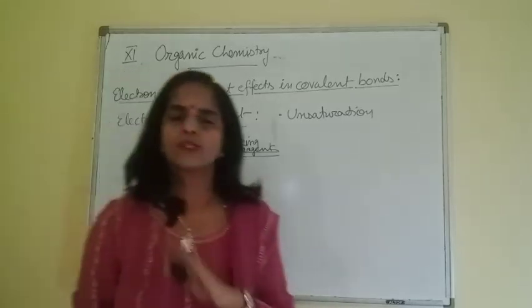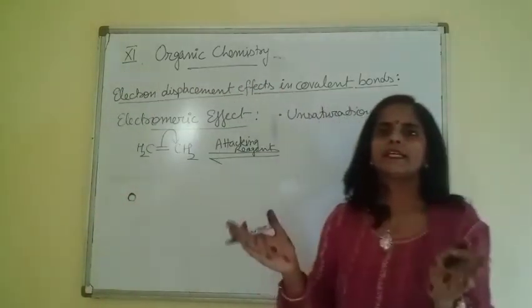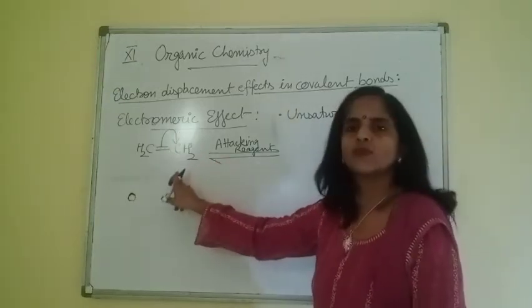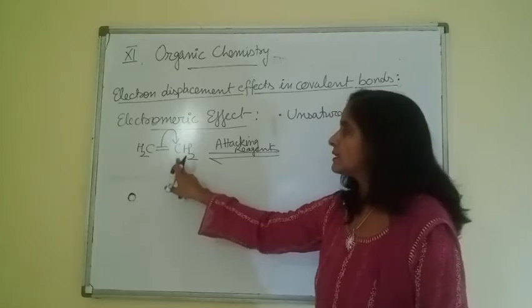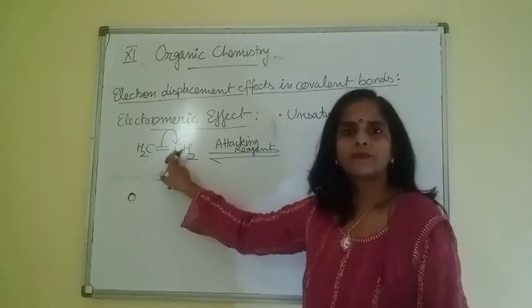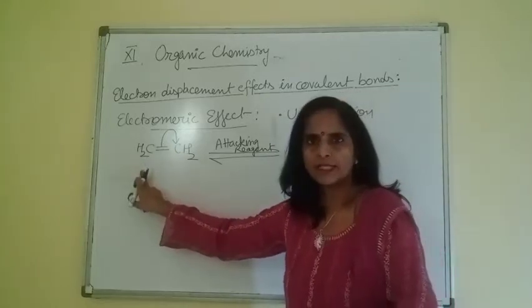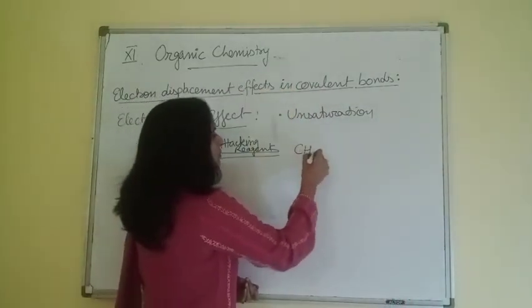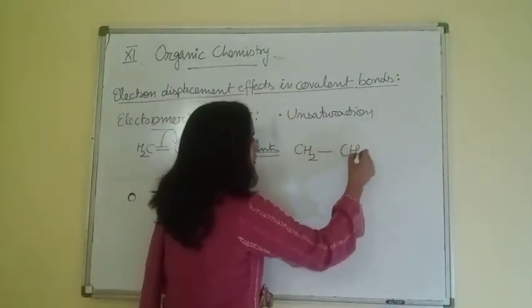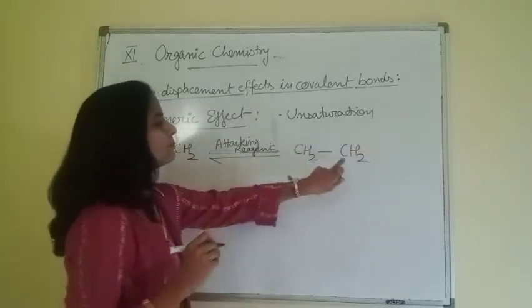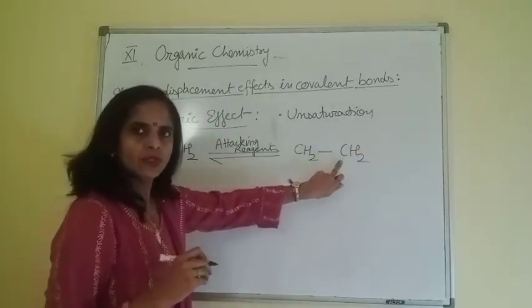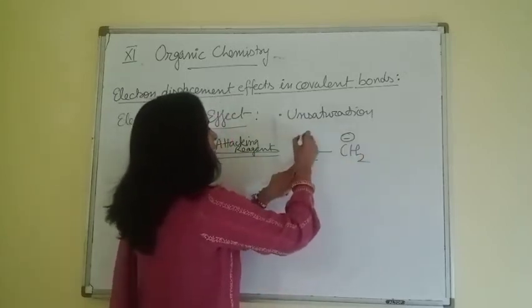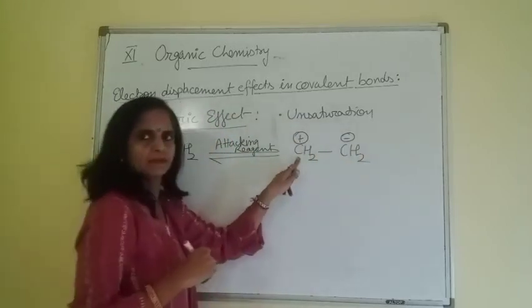When the pi electron transfers in this direction, this carbon becomes negative and this one becomes positive. So what do we get here? CH2 single bond CH2. Due to complete transference of pi electrons, negative charge comes on this carbon and positive charge comes on this carbon.